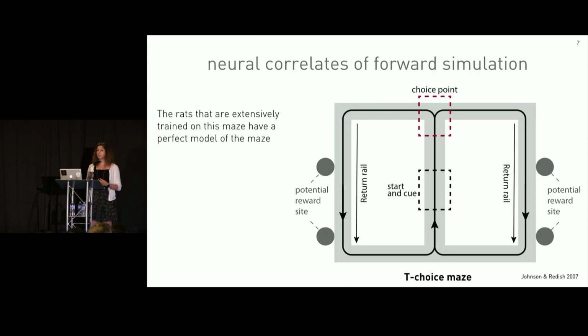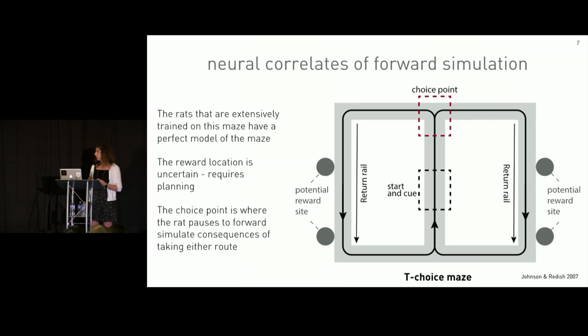But what incentivized planning was the high uncertainty in reward location. The choice point, here labeled by the red box, is the point at which the rat pauses to think about different paths to take in this world. And we see that through place cell activity.